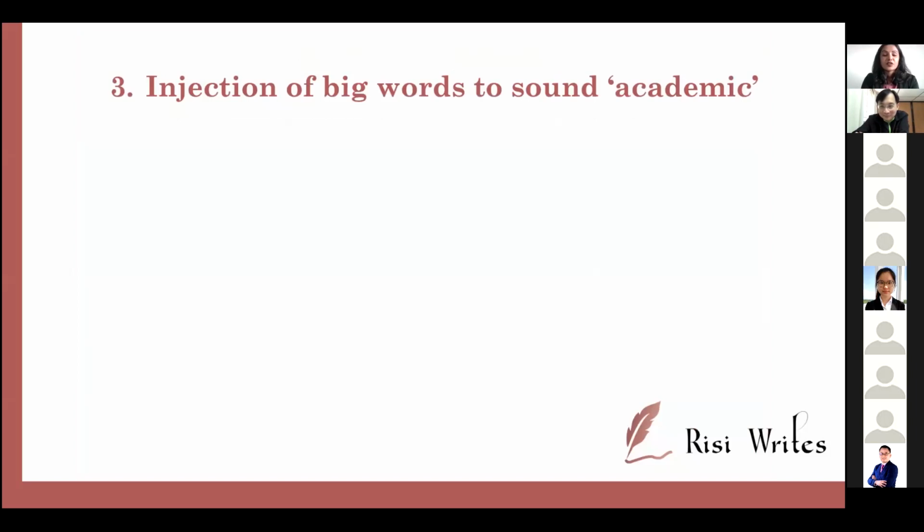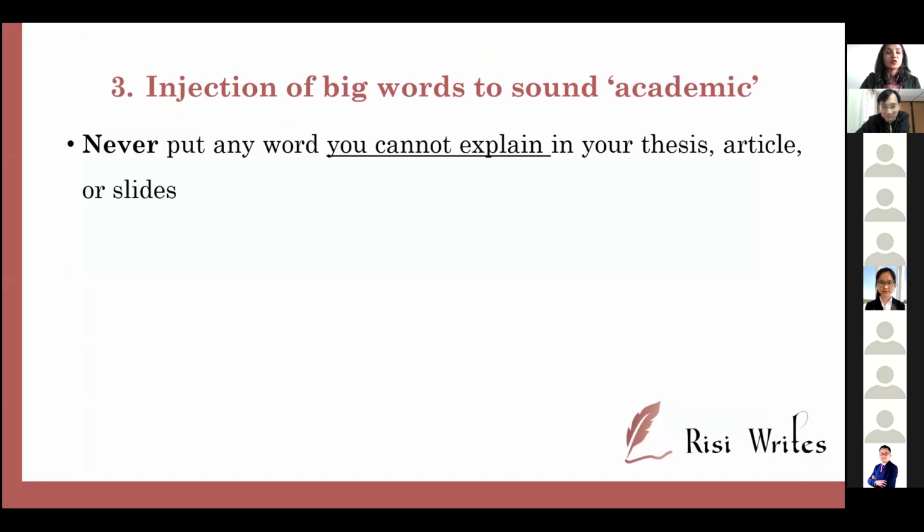Okay, right. So mistake number 3 is something we all have fallen into at some point. Trying to sound academic, trying to use big, important words. Okay, so my idea, even when I was lecturing, I used to tell my students the same thing, and I tell my clients the same thing. Never ever put a word in your thesis or your article or your slide that you cannot define or explain to someone else. Yes, I know some words are difficult. So either use a dictionary, learn what the word means, and understand why it's necessary in your paper, or don't use it at all.